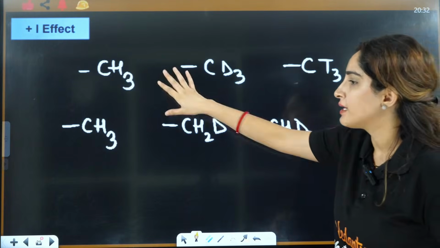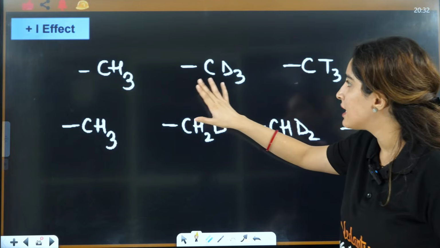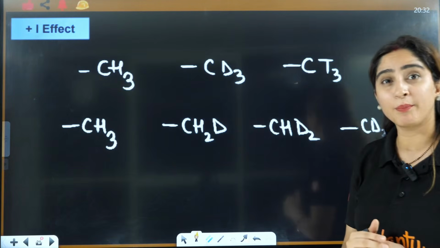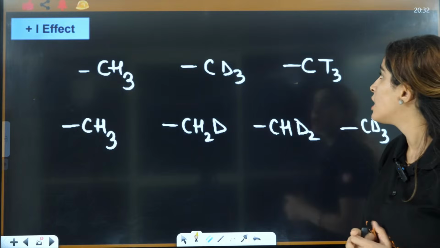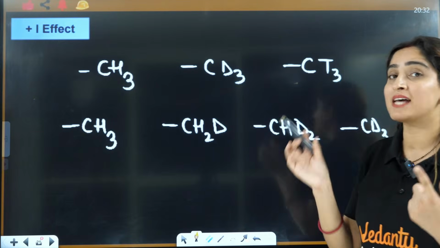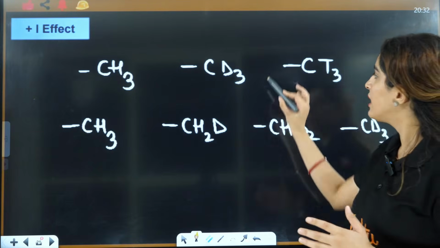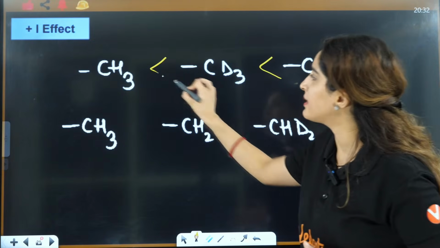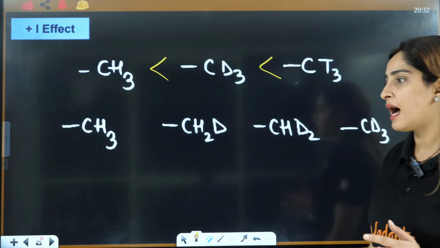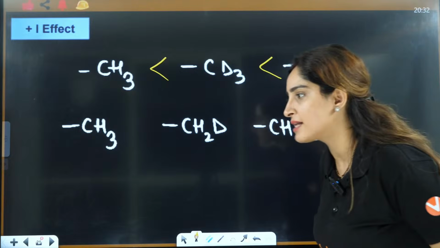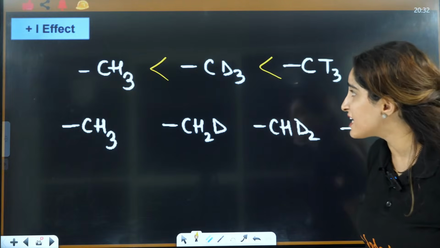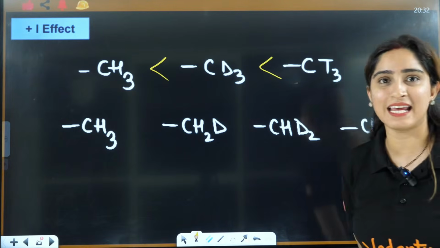Okay, so let's focus here, guys. This you have to tell the plus I effect order, right? So we know that tritium is more as compared to deuterium as compared to hydrogen. So answer will be this, isn't it? Answer will be this, right? So CH3, CD3 and CT3.